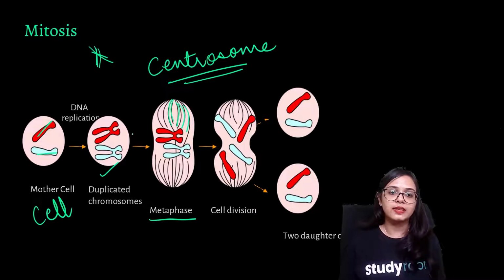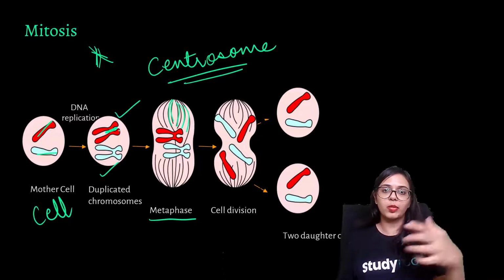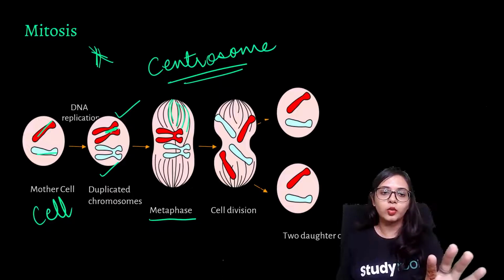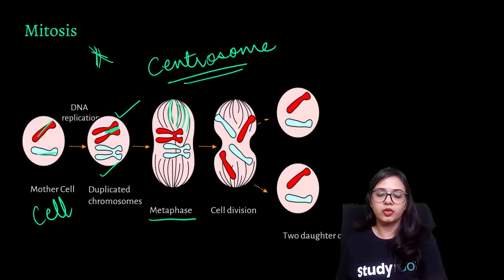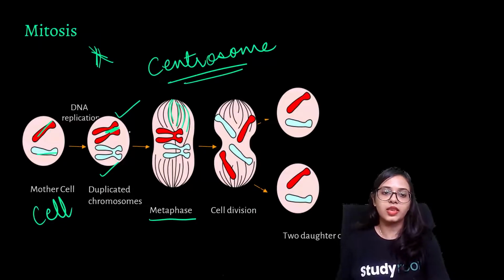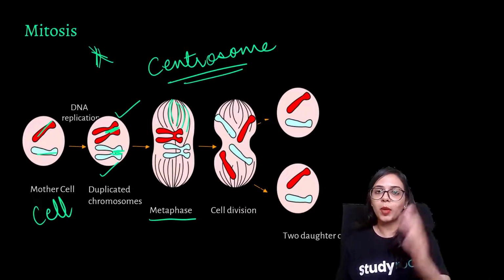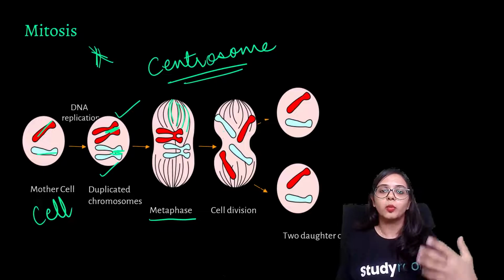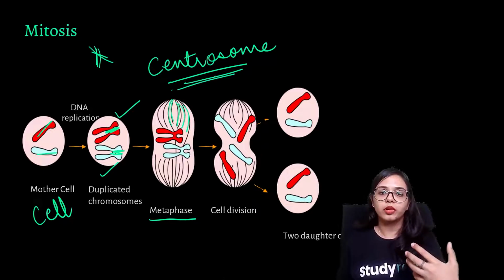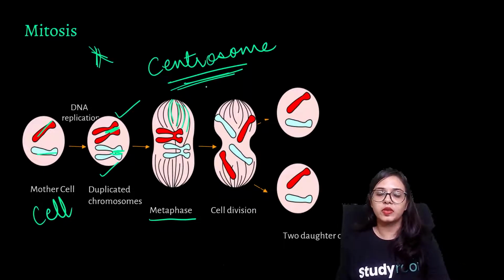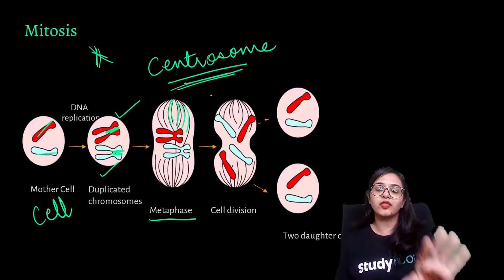So this replicated scissor-like figure, these two parts, is going to be broken up now. It is going to be divided. The same goes for the other chromosome over here. So both of these chromosomes break up with the help of the microfibers or microtubules of the centrosome after the metaphase.